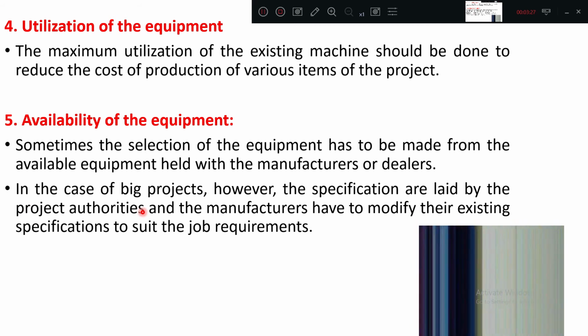Means what? For a particular tunnel, the client has told the diameter of the tunnel boring machine should be minimum this. So that time the manufacturers have to modify their existing specification to suit the job requirement. So the manufacturer will take that project specification and construct a new tunnel boring machine matching that project only. Okay.